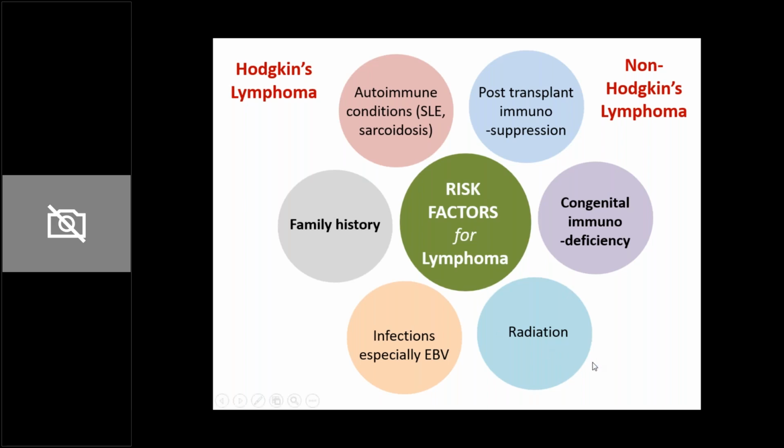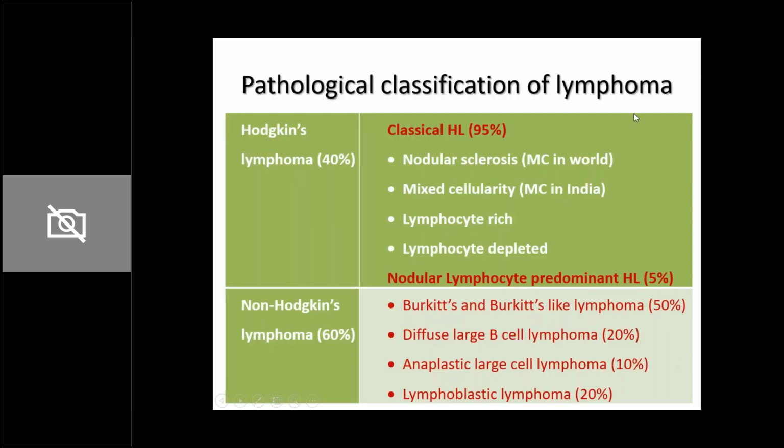And finally, you have radiation. So all these things are risk factors for lymphoma: family history, infections, autoimmune diseases, immunosuppression, and radiation.